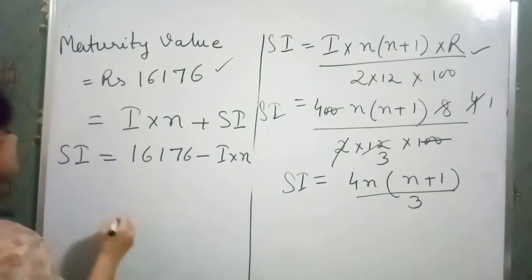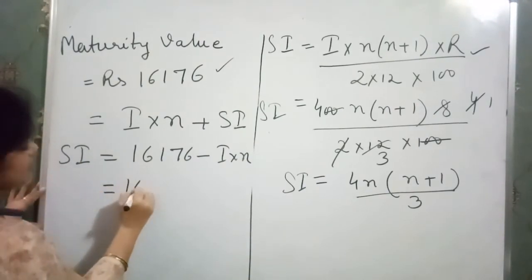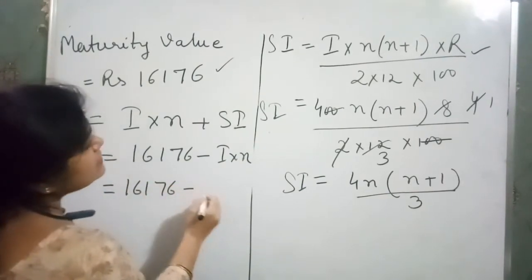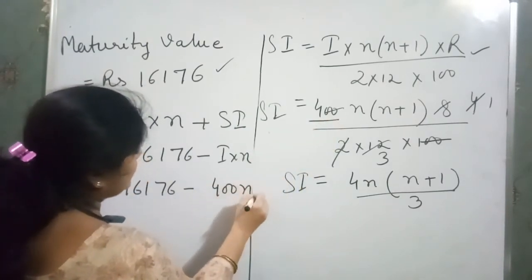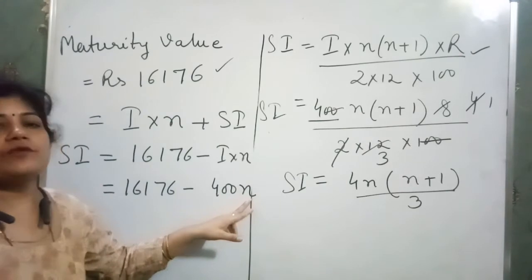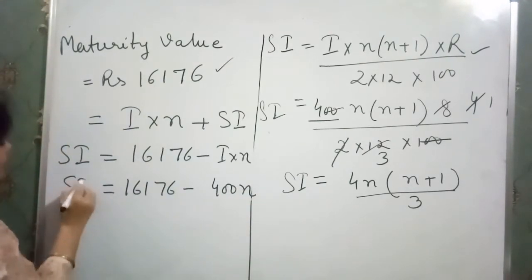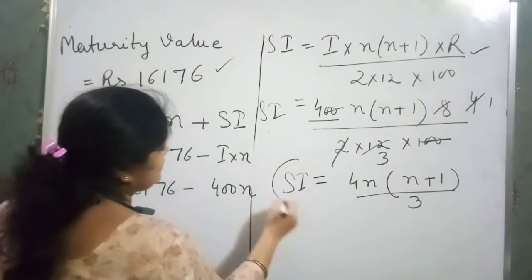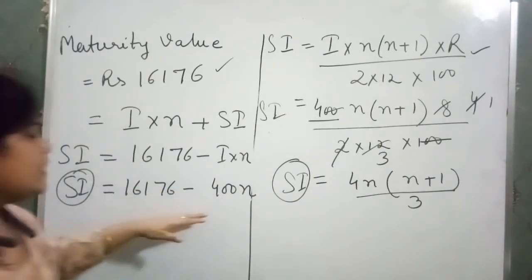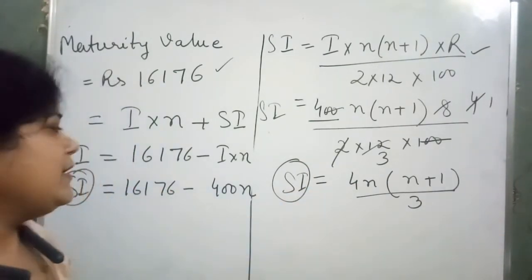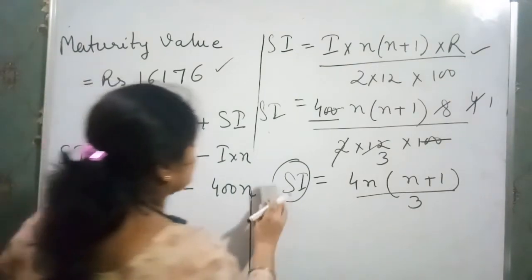So we have 16,176 minus installment, rupees 400 into n, because we have to find n. Now here I have the simple interest and here I have the simple interest, so we can equate both the equations in order to get the value of n.